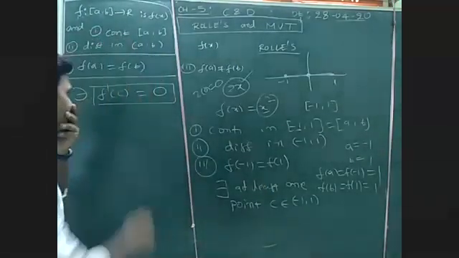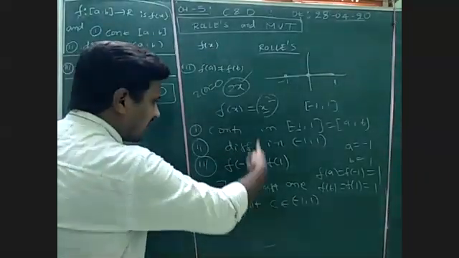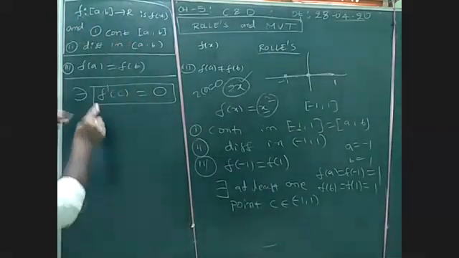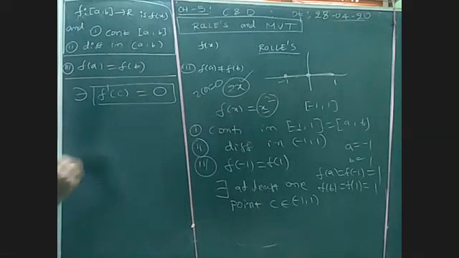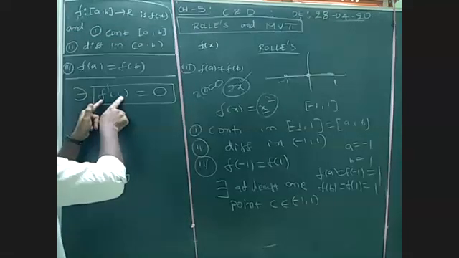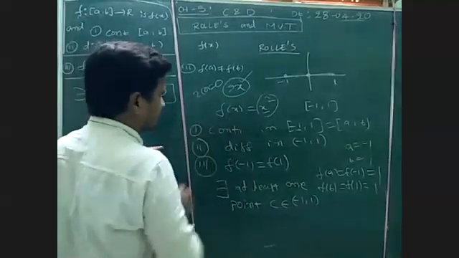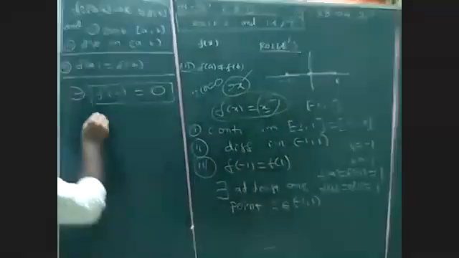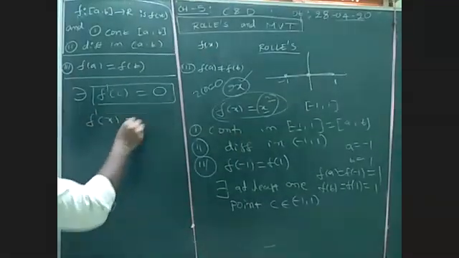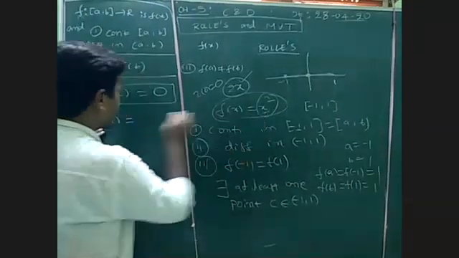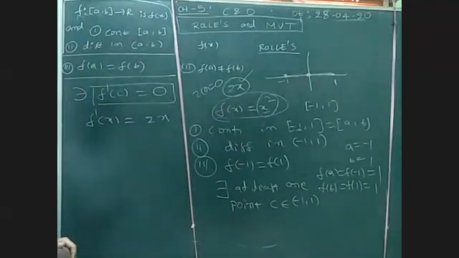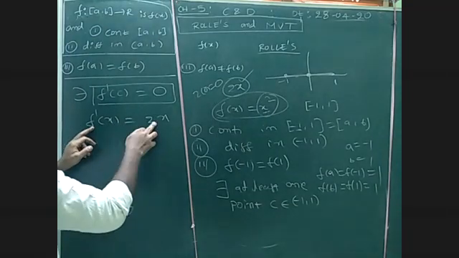Here the function verified all conditions. Let's see f dash of c. Before that, find f dash of x. Differentiating x square gives 2x.